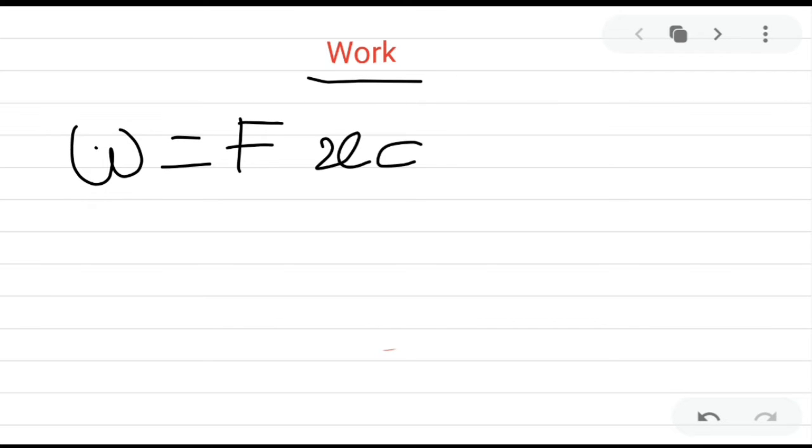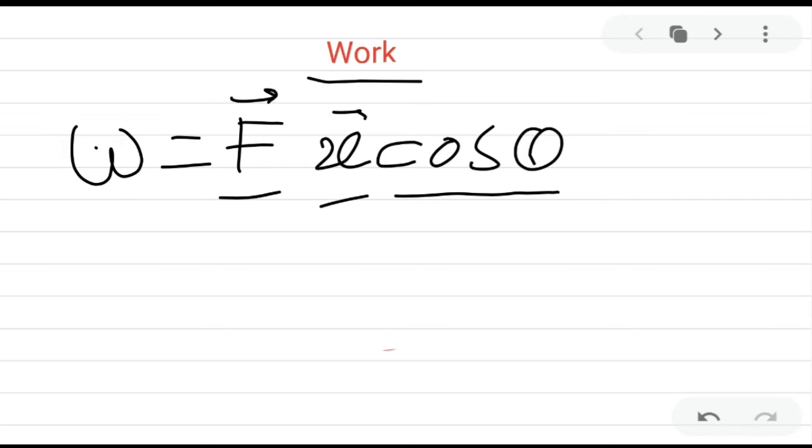Suppose we want to do some work, so we give a force on a body and that body gets displaced, so we can say that work is done. Work done is equal to force into displacement into cos theta. So how the work is done depends on the angle between force and displacement.